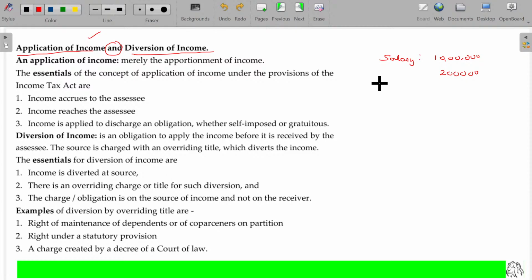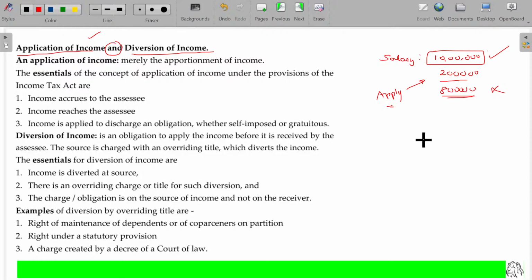In case of house property, rental income is there. I share a part of rental income to my brother. So actually I am drawing only 8 lakhs. Now the question is, what is your taxable income? Is it 10 lakhs or 8 lakhs? Always 10 lakhs. Because the moment it is announced that you are eligible for this entire 10 lakhs, this is your spending or applying this fund for your desire.